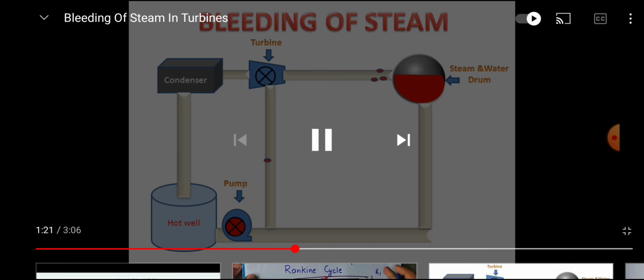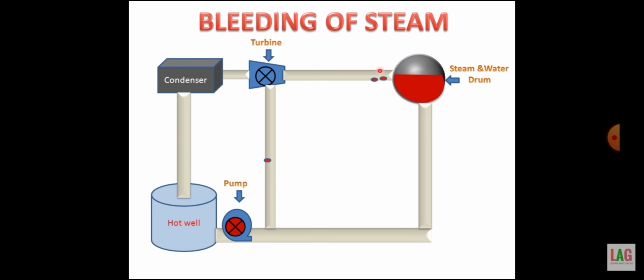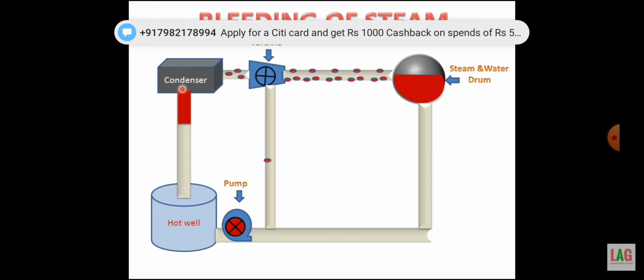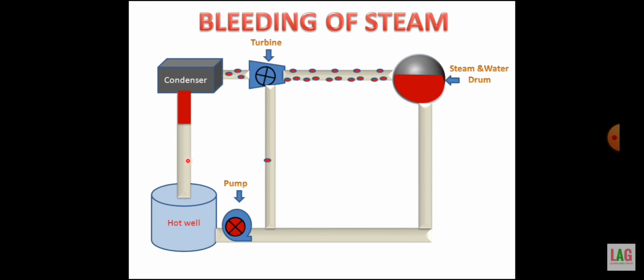Firstly, boiler will send the steam to the turbine, and turbine will start rotating. After working, turbine will send the moisturized steam to the condenser, and condenser will convert it into hot water which will be collected in the hot well.